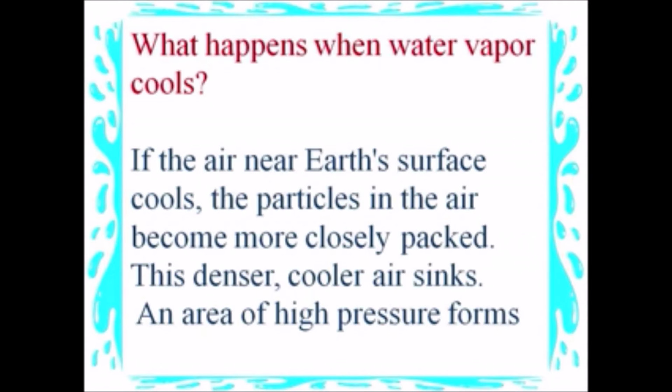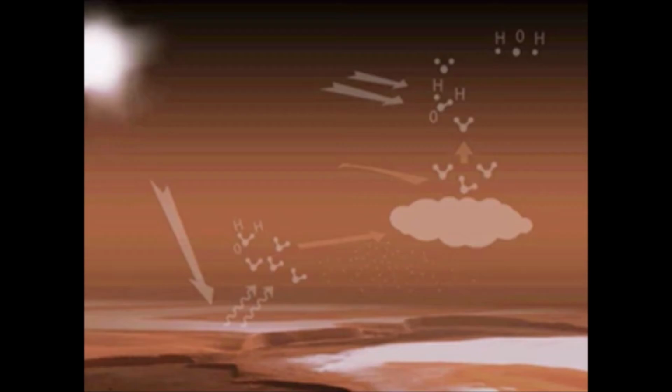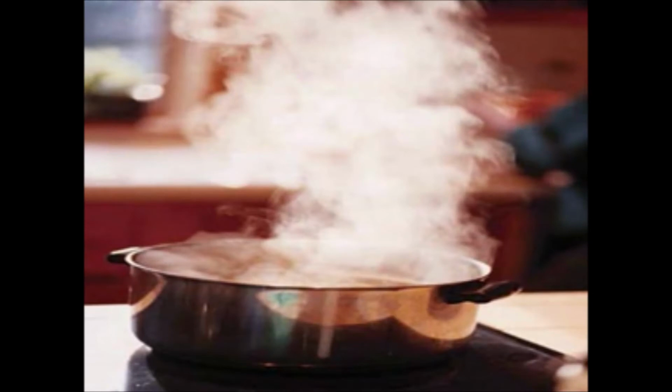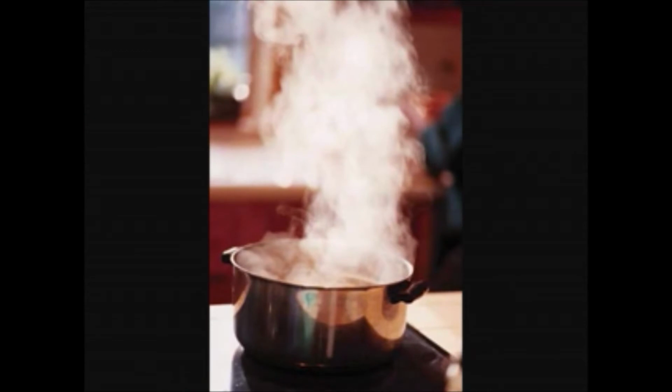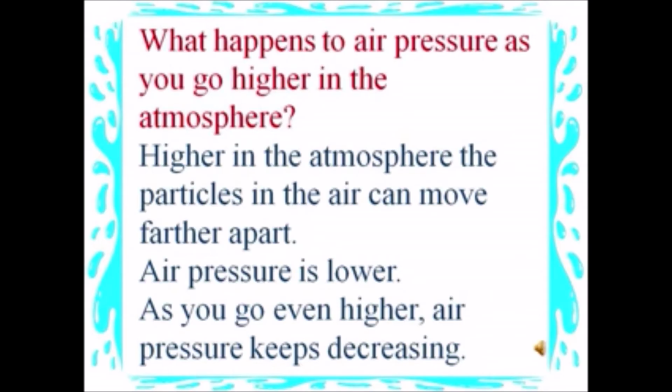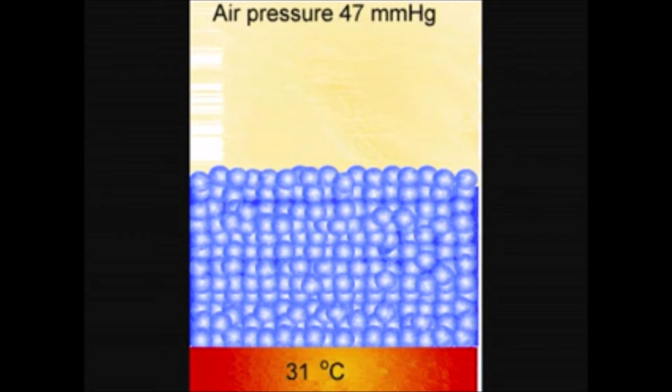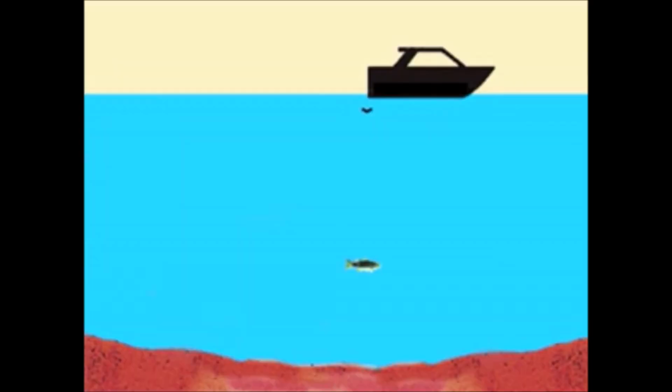What happens when water vapor cools? If the air near Earth's surface cools, the particles in the air become more closely packed. This denser, cooler air sinks. An area of high pressure forms. What happens to air pressure as you go higher in the atmosphere? Higher in the atmosphere, the particles in the air can move farther apart. Air pressure is lower. As you go even higher, air pressure keeps decreasing.